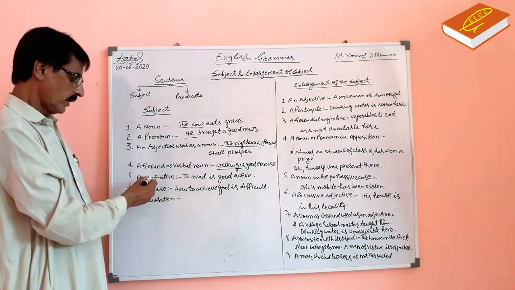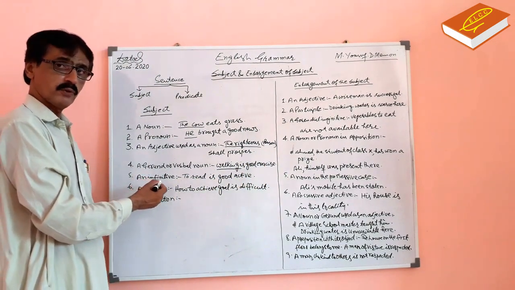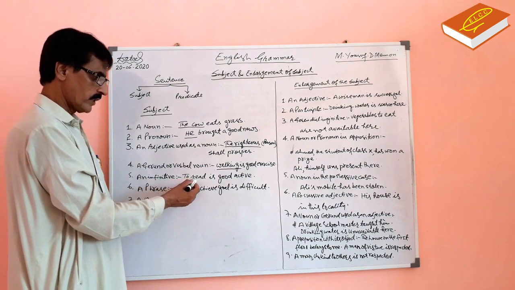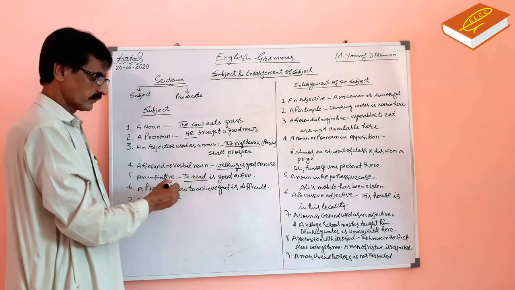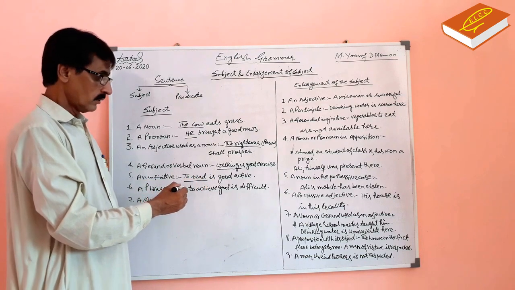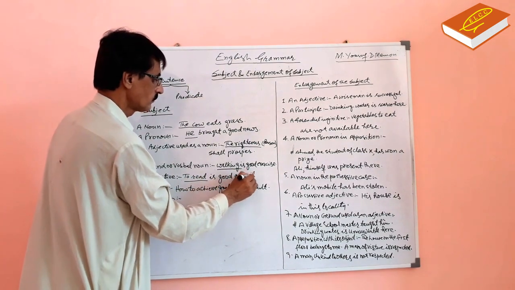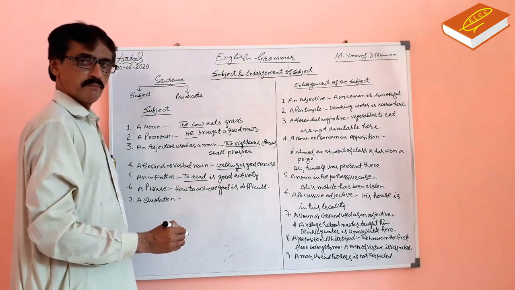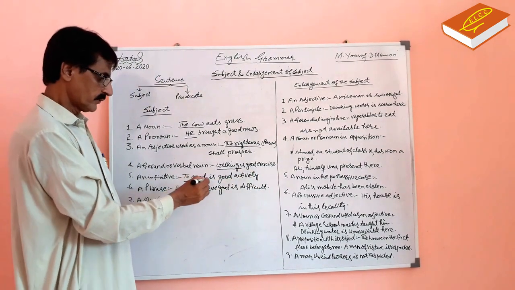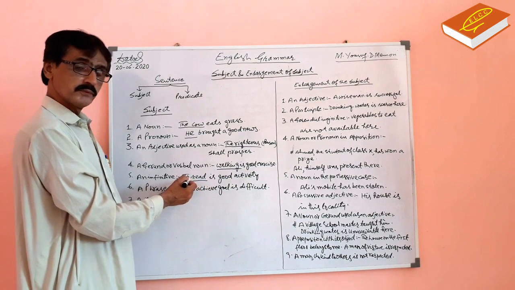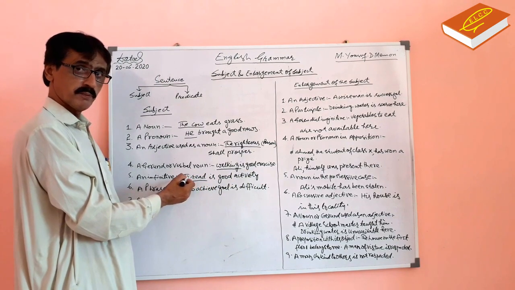Number 5, an infinitive can be also a subject. To read is a good activity. To read is a subject, it is infinitive.